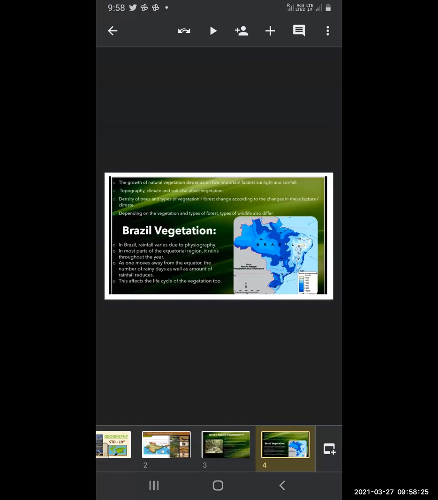As one moves away from the equator, the number of rainy days as well as the amount of rainfall reduces. So as the region moves away from the equator in Brazil, the rainfall is less, the amount of rain is also less, and the rainy season also becomes shorter. The duration becomes small. This affects the life of the vegetation too. The amount of rainfall and the duration of the rainfall affect the life cycle of the vegetation.